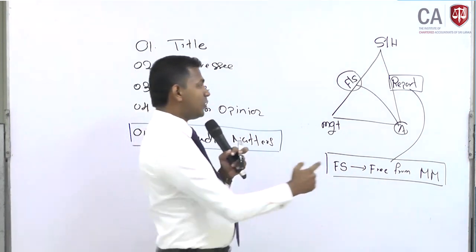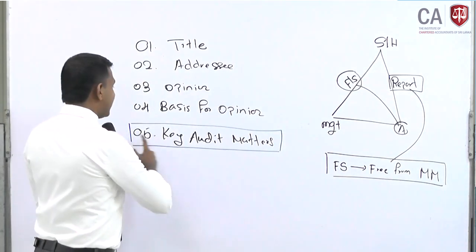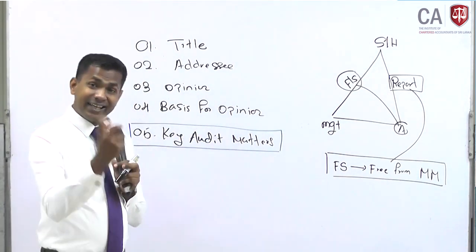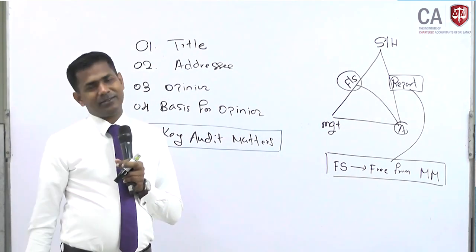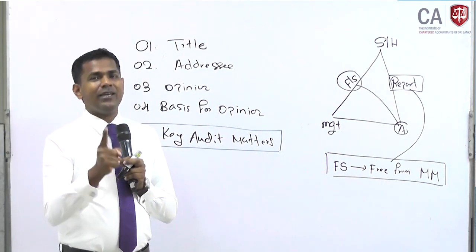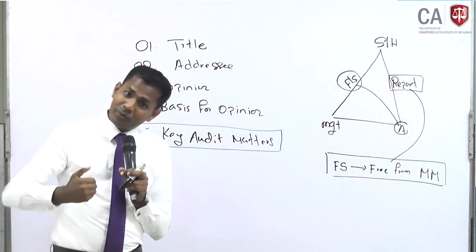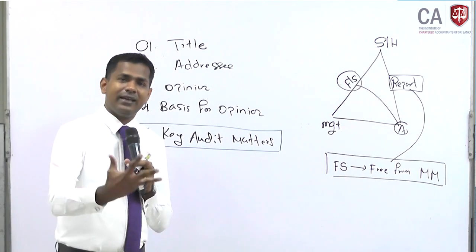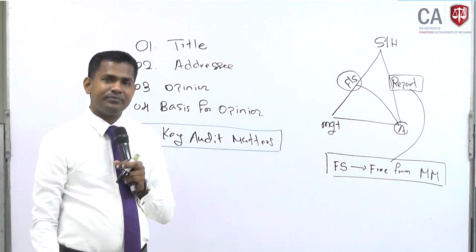The auditor is going to tell the shareholders under a different heading called key audit matters. What were the key matters during the audit? But remember, the key audit matters are not an issue in the audit report. It is a positive assurance that the auditor is giving: there was an issue like this, and we did the audit procedures like this.